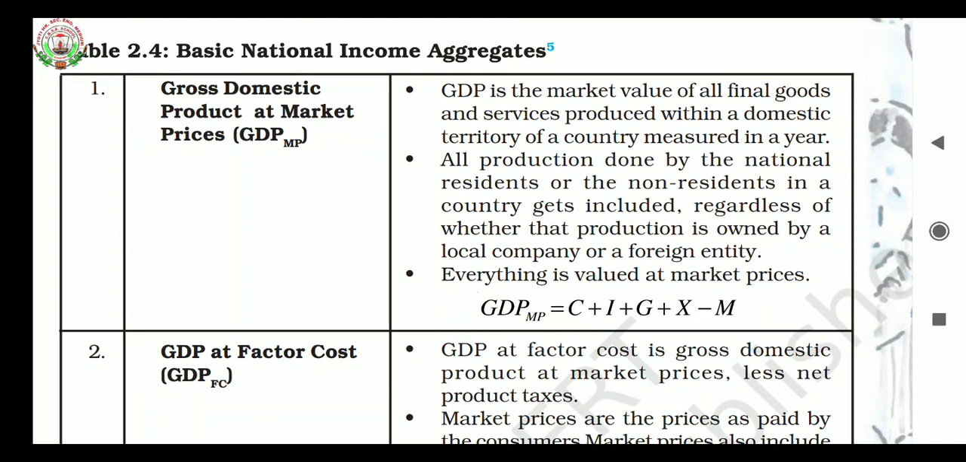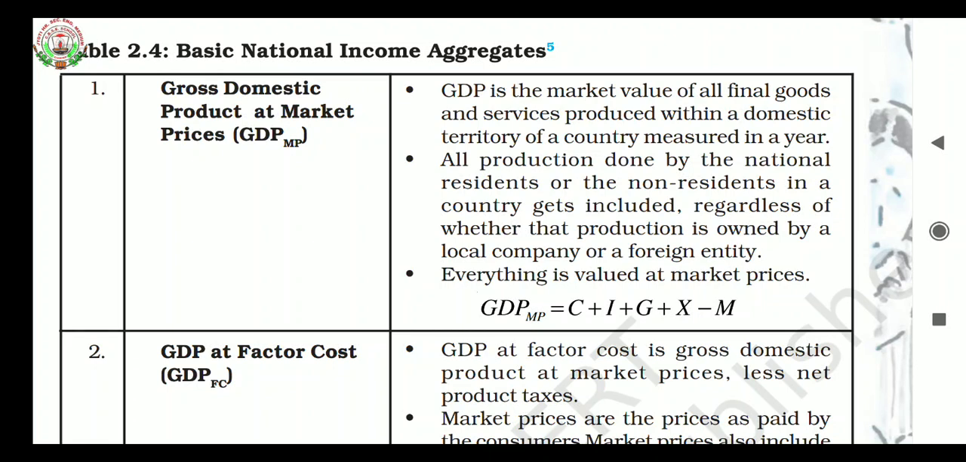Today we will learn some basic national income aggregates. The very first is gross domestic product at market price (GDP MP). GDP is the market value of all final goods and services produced within the domestic territory of a country, measured in a year.